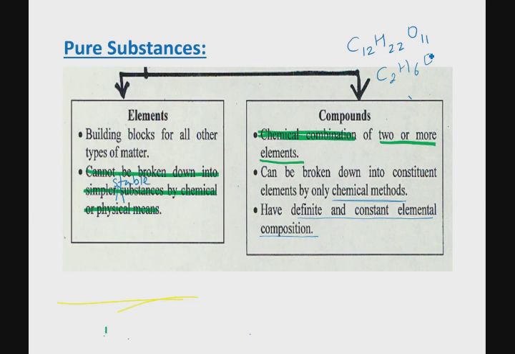Can you add it in your coffee? Probably. But will it make your coffee sweet? No, it will not. It won't serve the same purpose. C2H6O is a completely different substance with different properties than sucrose, even though the elements are the same. So it is very important that for a compound to be a compound, the elements must combine in a definite and constant proportion by mass.